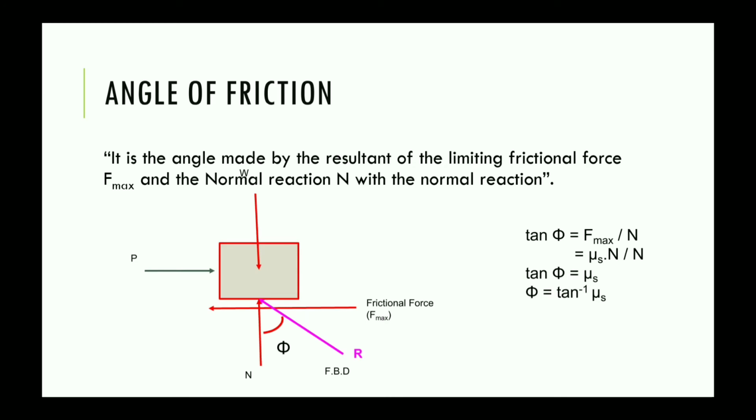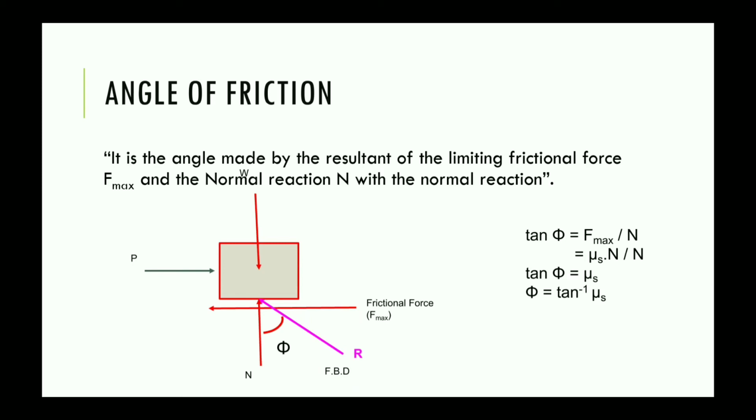So, angle of friction. Now imagine an object having weight W and being acted upon by the external force P. The free body diagram of such an object is shown over here. The frictional force is, as obvious, acting in the opposite direction to the motion. Normal reaction is shown. Weight of the object acting in the downward direction is shown, and P, that is the applied force, is also shown.